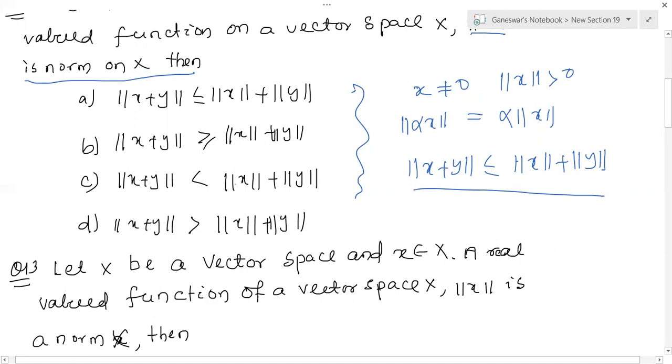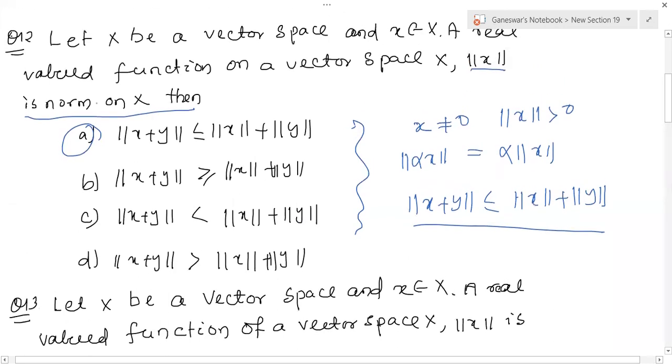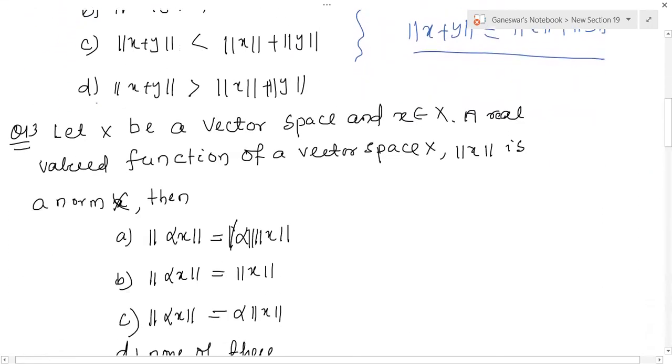So which one is true for this? Option A is true. So real valued function is true. Let x be a real valued function on a vector space X, and norm x is a norm of x, then it satisfies the condition norm of x plus y less than or equal to norm of x plus norm of y. That is question number 12.